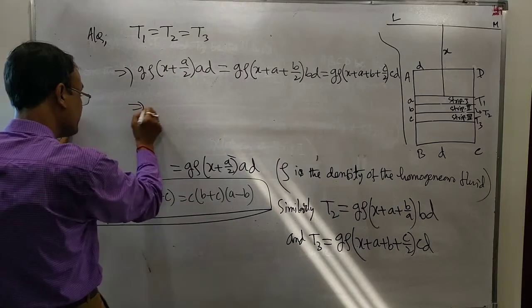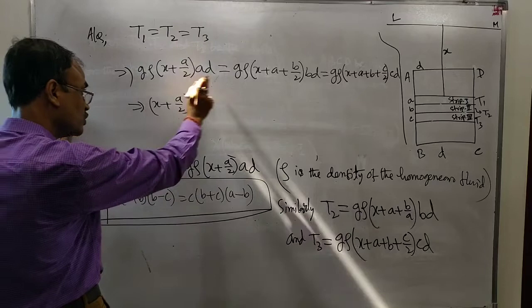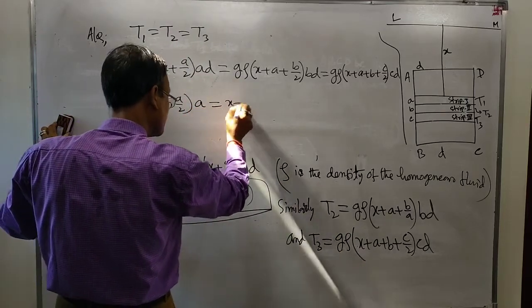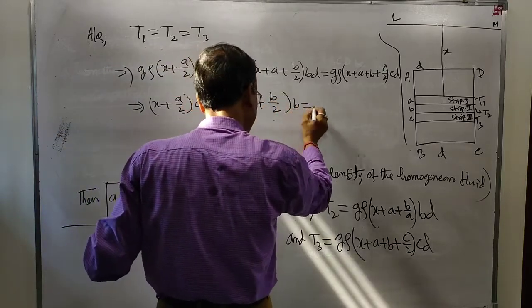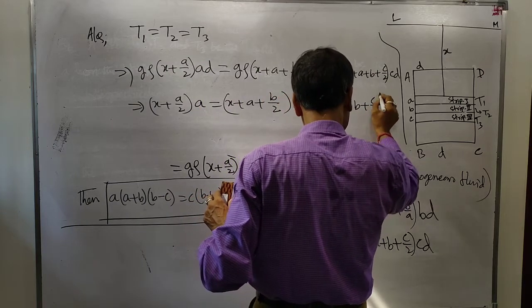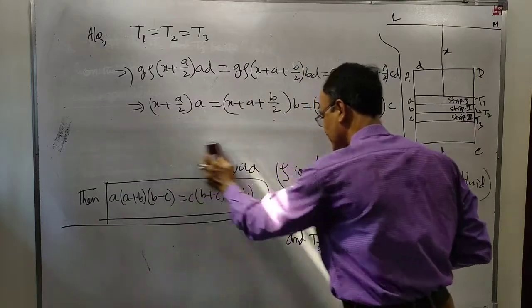This means x plus a by 2, rho D will be cancelled, giving x plus a plus b by 2 into b. This is equal to x plus a plus b plus c by 2 into c.